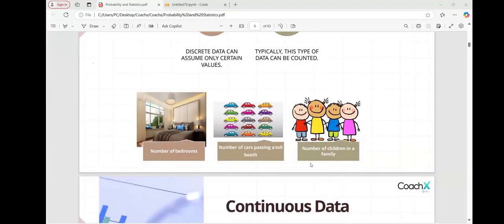So what is your final opinion, Sajid? Is the number of cars passing the toll per day discrete or continuous? Of course, it's discrete, ma'am, because, as Siddharth explained to me, there will be a count of cars per day. So that's okay. I got it.